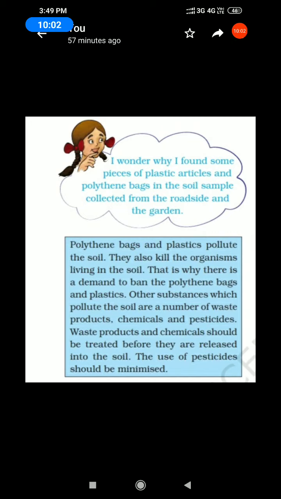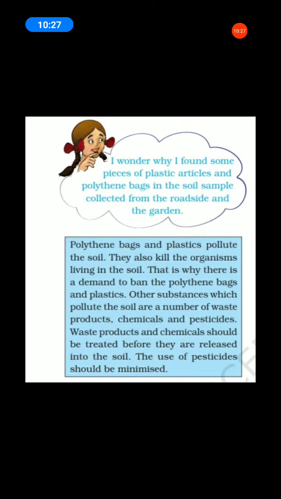Polythene bags and plastics pollute the soil. Already, students, all of you know this message. They also kill the organisms living in the soil. That is why there is a demand to ban the polythene bags and plastics.